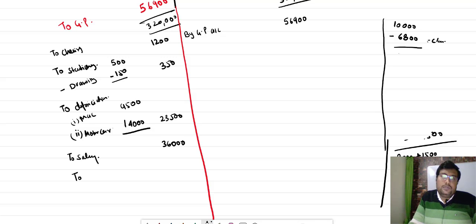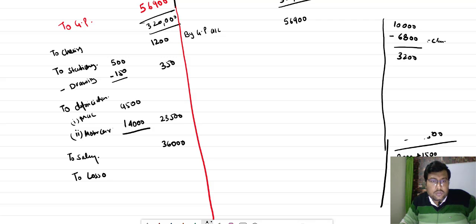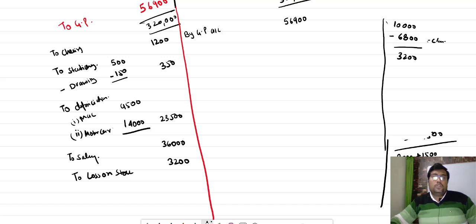It is 3,200. So it will be transferred to loss on stock, 3,200. देखो, the stock value is 10,000 destroyed by fire, but the company admitted the claim of 6,800.